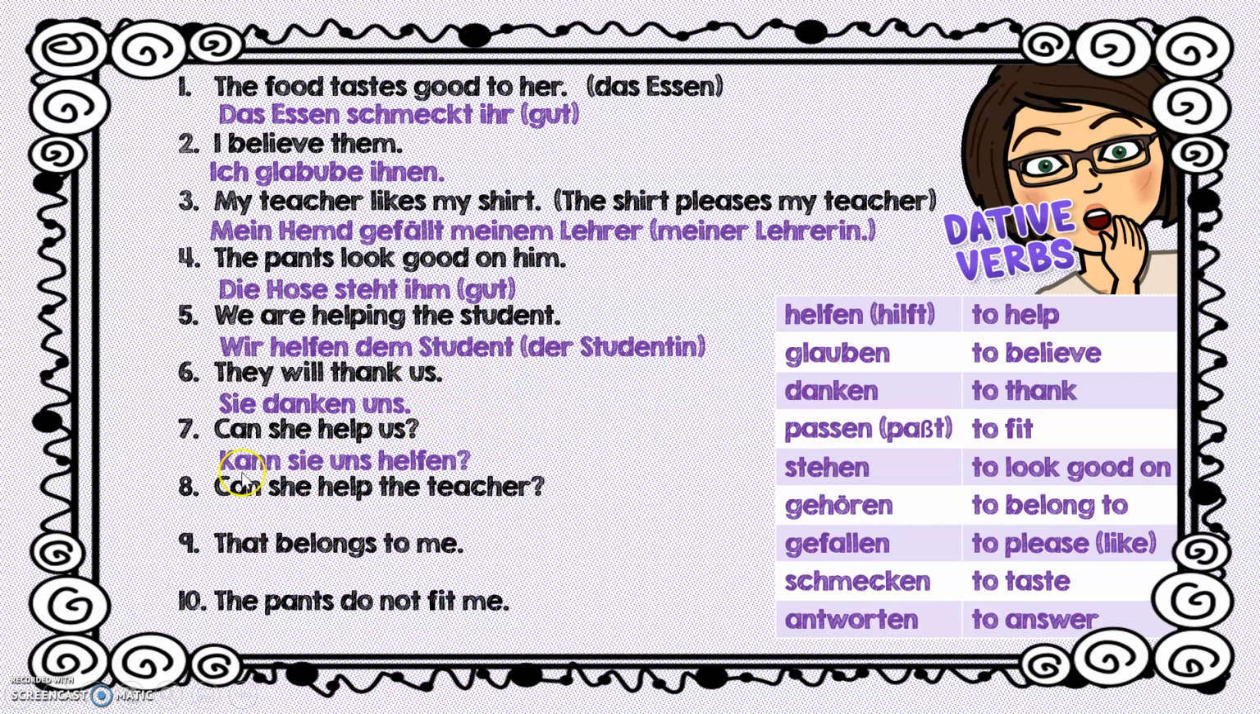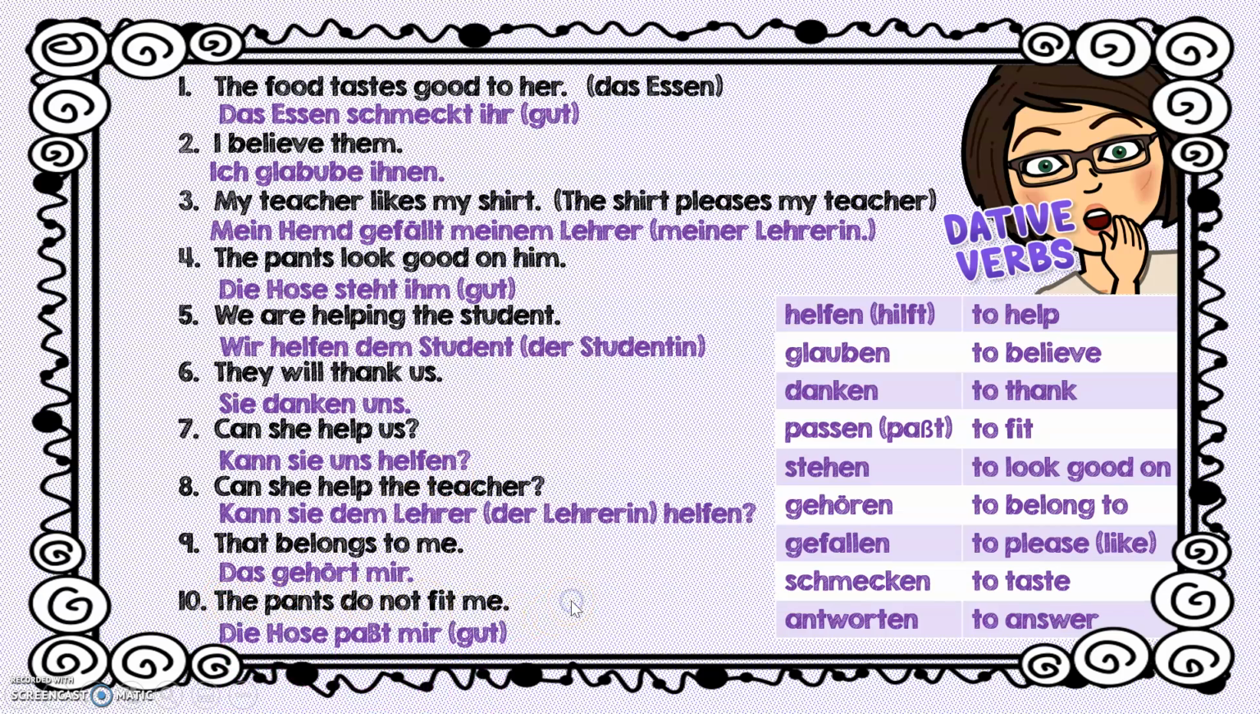This one has a modal. Kann sie uns helfen? Can she help us? Uns is in the dative case. Kann sie dem Lehrer or der Lehrerin helfen? That belongs to me. Das gehört mir. To me is built into the dative case, the preposition to is built in. Das gehört mir. The pants do not fit me. Die Hose passt mir. I should say nicht. Die Hose passt mir nicht. Not good. They do not fit me. Die Hose passt mir nicht.